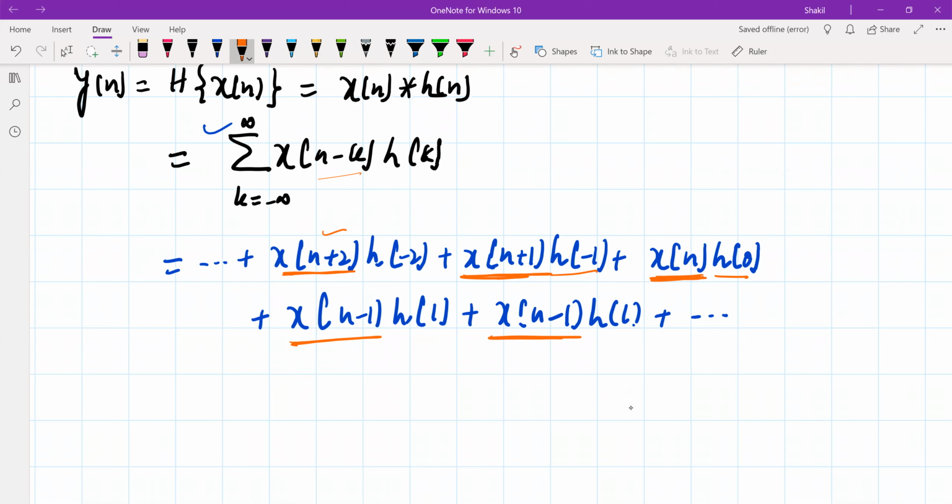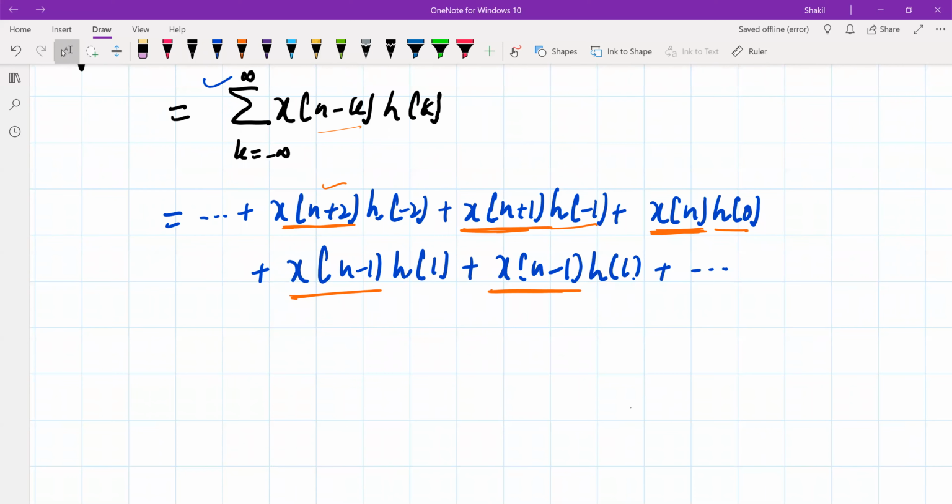Now, as you can see, we don't have control on the input of the system. We don't have control on the input, but we have control on the impulse response of the system. Means how we design the system is up to us. So what we can do to make this system only depend upon the present and past values of the input, that will make this system a causal system?